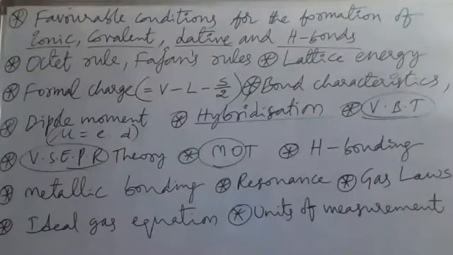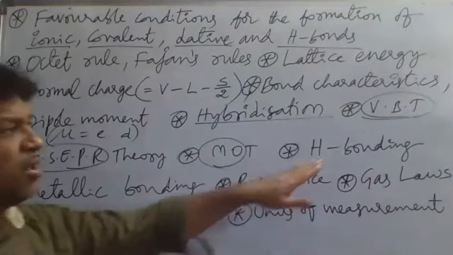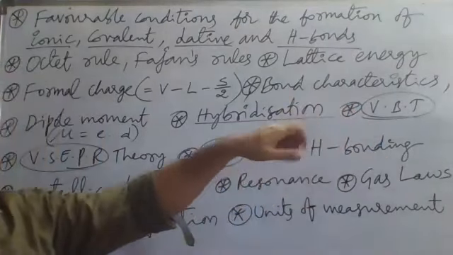After that, sigma bond and pi bond. In VBT only, the sigma bond and pi bond concept will come. Which bond cannot exist independently, sigma or pi? Pi bond cannot exist independently. If a single bond is between two atoms, that single bond must be a sigma bond only; pi bond is not present there. If a double bond is there, one sigma, one pi. If a triple bond is there, one sigma and two pi. Like this, the sigma and pi bond concept we have to learn. And which is the stronger bond, sigma or pi? Sigma bond is stronger. The reason is important. Why is sigma bond stronger than pi bond? In the formation of a sigma bond, the extent of overlapping is greater.